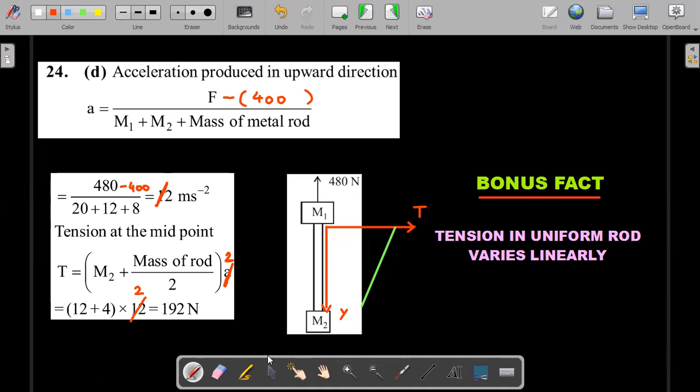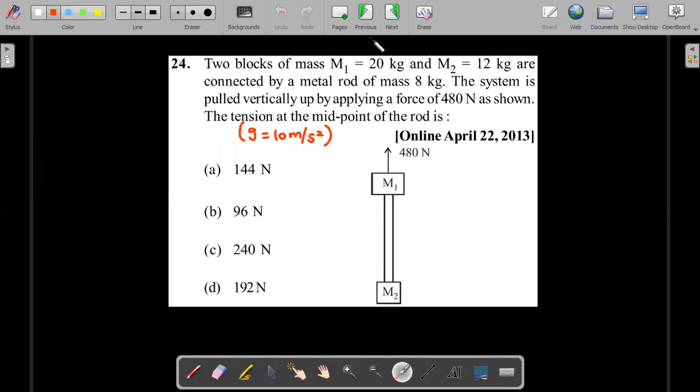So this would be 16 into 2. I hope I am doing the calculation right. So this is 32 Newton. Okay, so entire concept is same, but in the solution in the book, there is a mistake with taking the total force. Total force should be 480 minus weight in the downward direction. Okay, so let's check whether 32 Newton is there. It's not there.